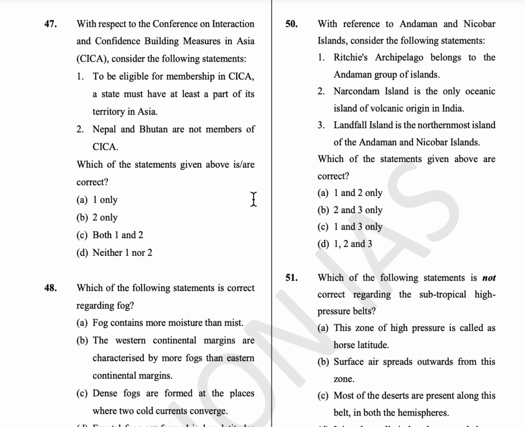50th question, with reference to the Andaman and Nicobar Islands, consider the following. The Ritchie archipelago belongs to the Andaman group of islands. Narcondam Island and Barren Island is the only oceanic island of volcanic origin in India, and it is in the Andaman and Nicobar Islands. And the Landfall Islands is the northernmost island of the Andaman and Nicobar Islands. So option C is the answer.